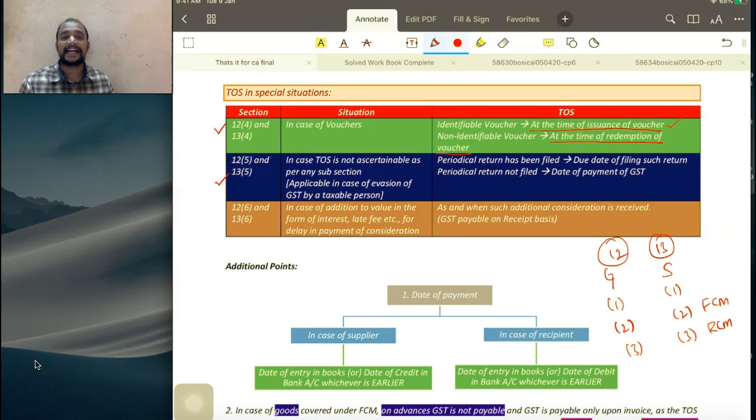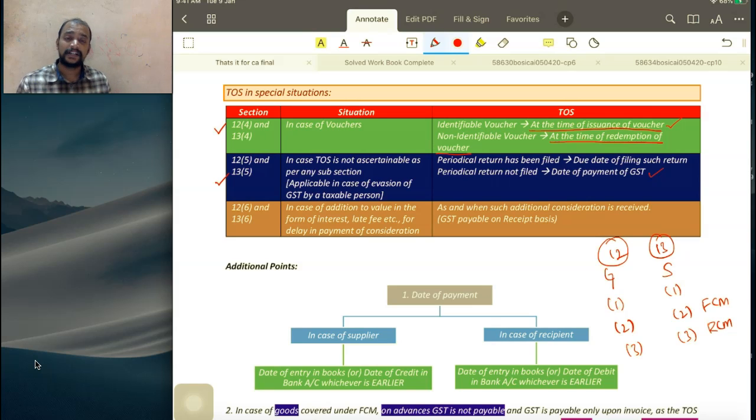Now the department has identified such a person, and for recovery, what should be taken as the time of supply? Is a periodical return required to be filed? He is not required to file the periodical return because he is an unregistered person. Therefore, whenever he pays GST, that date is taken as the time of supply, and the rate prevailing on that day should be considered.